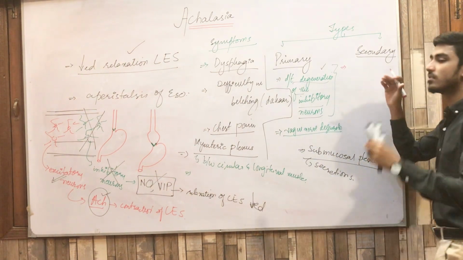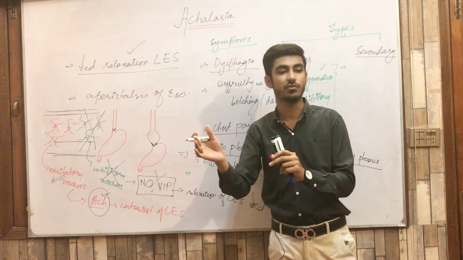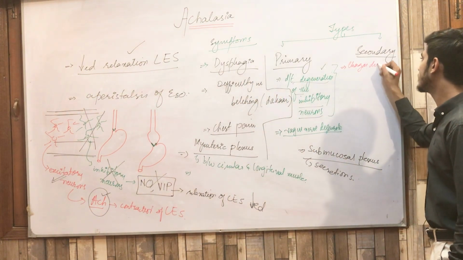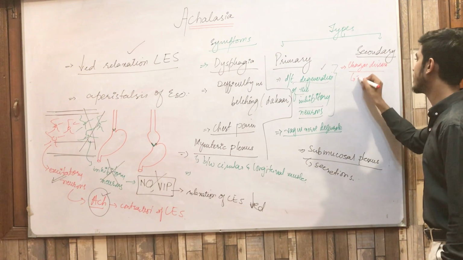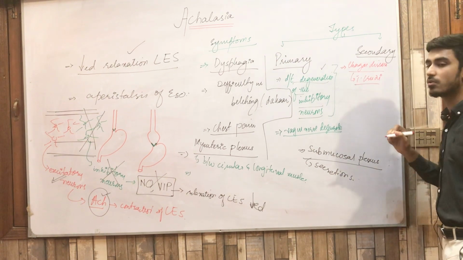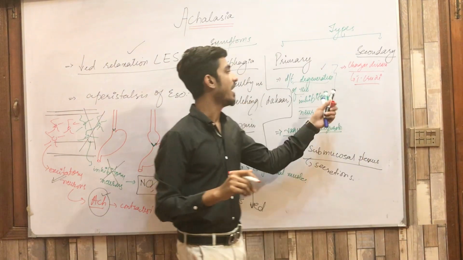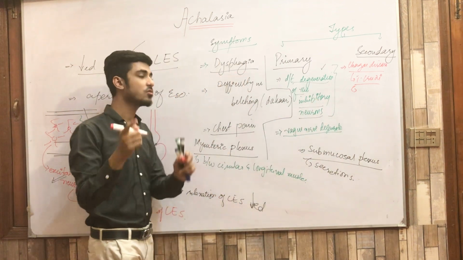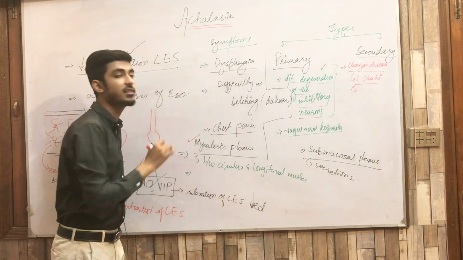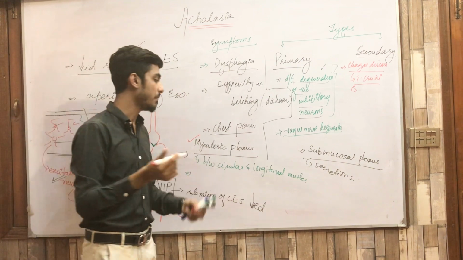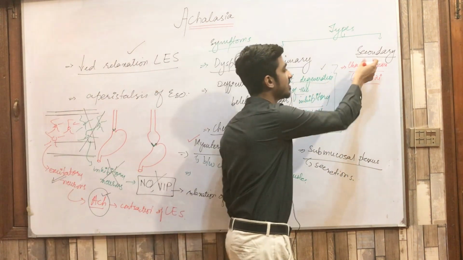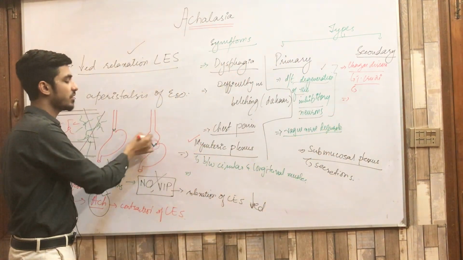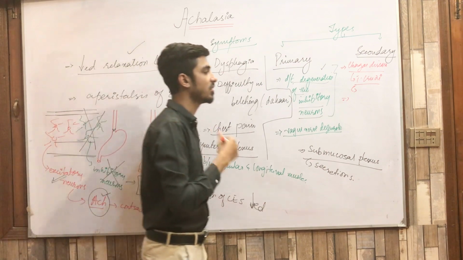Secondary causes means something that indirectly affects the esophagus, some other disease that is affecting the esophagus. For example, we have one disease, the Chagas disease caused by Trypanosoma cruzi. This is the protozoan that is causing this disease, and basically what is the pathogenesis of this? This Trypanosoma cruzi affects the myenteric plexus, or it degenerates the myenteric plexus. So this is the pathogenesis, and when the myenteric plexus is disturbed or degenerated, once again the lower esophageal sphincter has decreased relaxation and increased contraction.